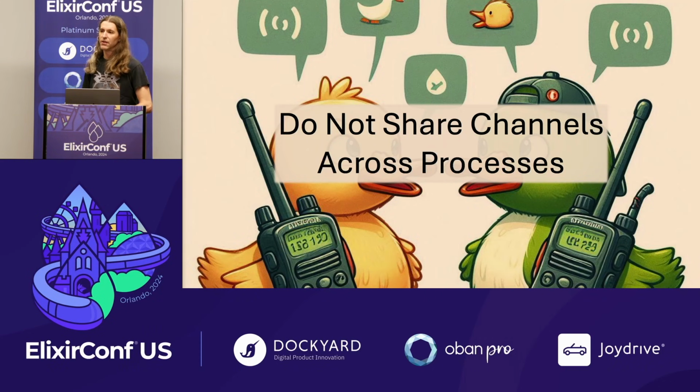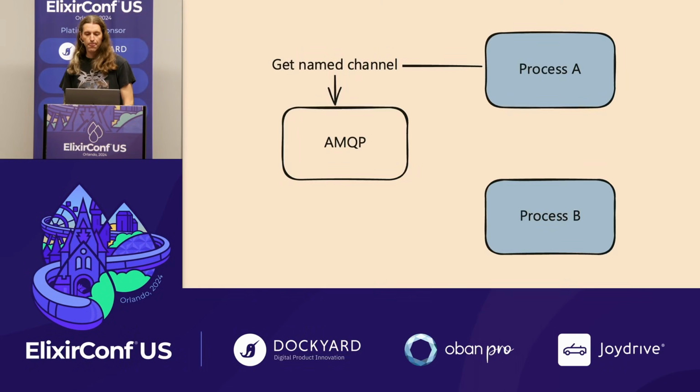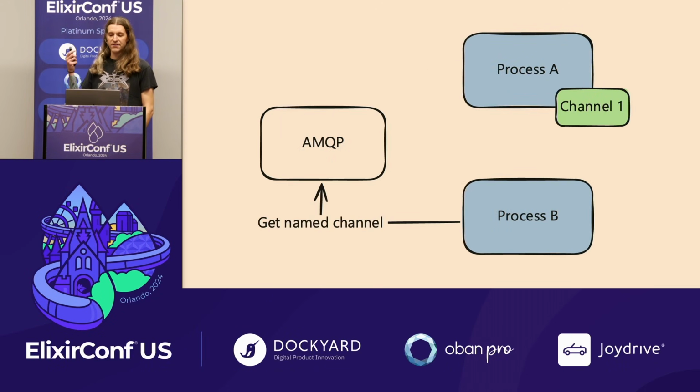We talked about the Broadway custom channel pool earlier, and that solved it for Broadway consumers for us. It did not solve it for us when we publish messages, though. So let's say you have process A that's getting a named channel through AMQP. Process A now has a reference to channel 1. It's a process with a PID.